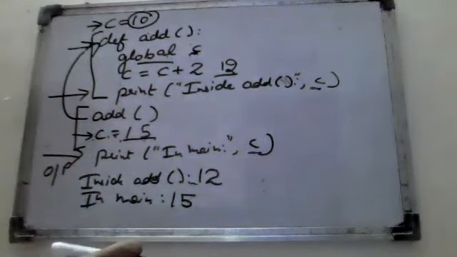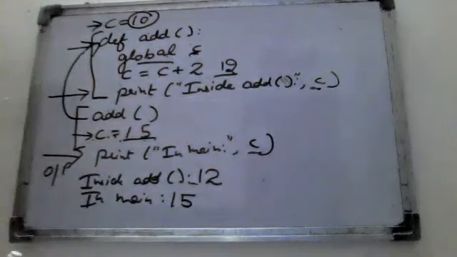So this is a very important question, and it always comes: what is the difference between local and global variables? You have to give these two differences, and one example also, for clarification of both local and global variables.